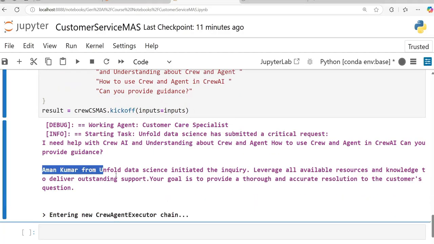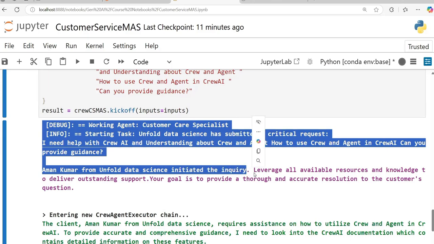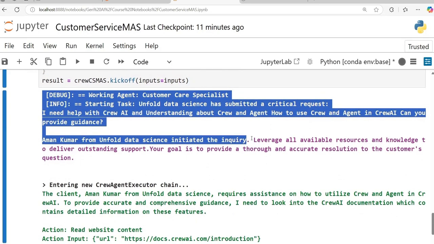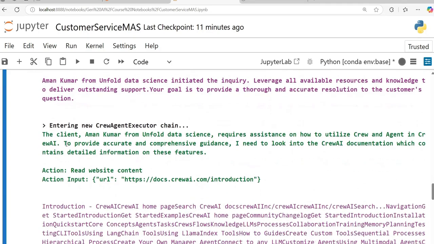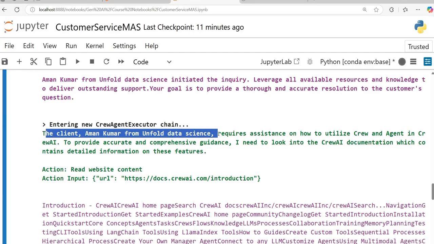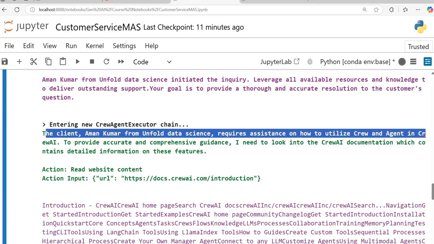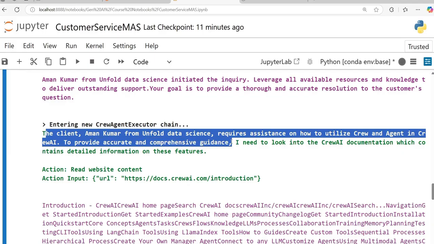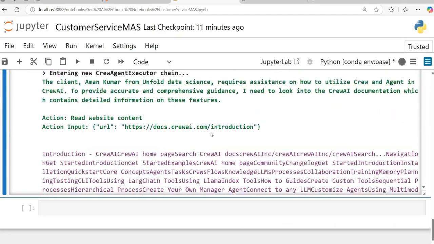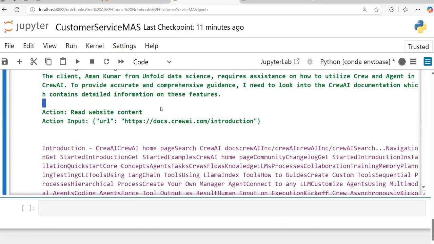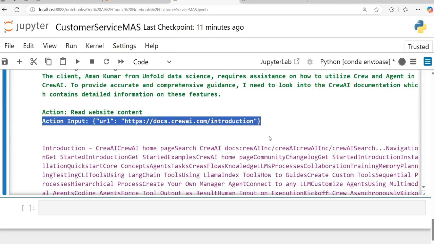So Aman Kumar from Unfold Data Science initiated the query, leverage all available resources, whatever we told. Okay. Then it is showing the client Aman Kumar from Unfold Data Science requires assistance on how to utilize Crew and Agent in Crew AI. To provide accurate and comprehensive guidance, I need to look into Crew AI documentation. So it is thinking, it is calling an action, read website URL, action input. So action input is this URL that I provided.